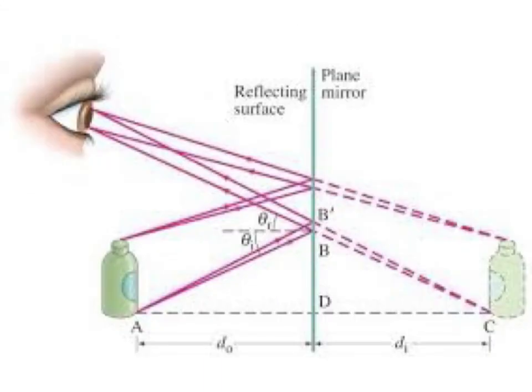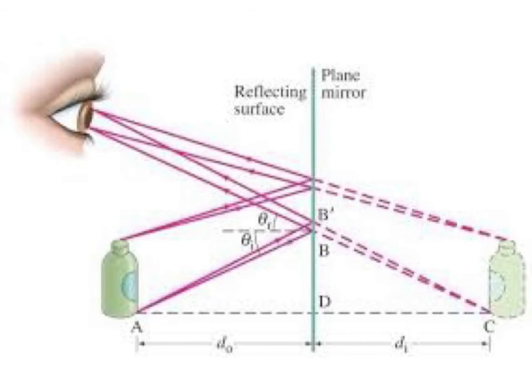The image formed in a plane mirror is always virtual, erect, of the same size as the object, and is formed at the same distance as the object from the mirror, and it is always laterally inverted. Plane mirrors are used at home to view objects and ourselves. Plane mirrors are used in making periscopes.